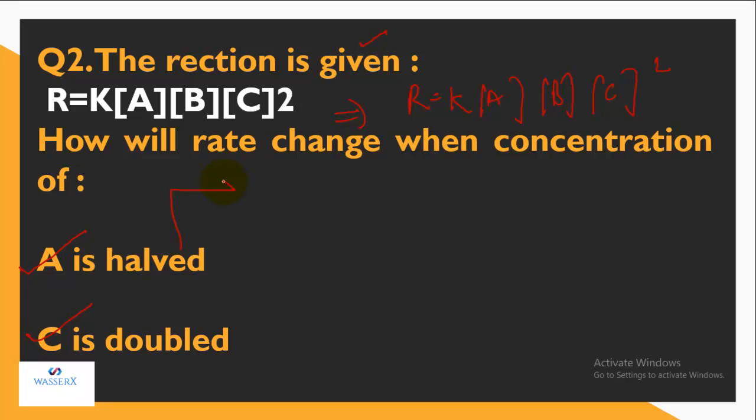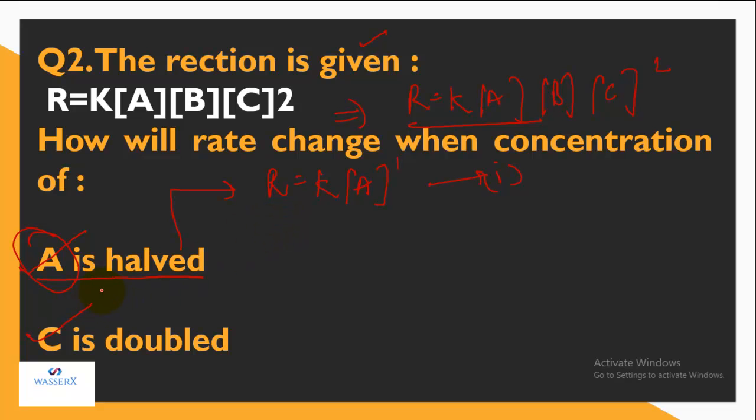Let's solve for this. Whenever it is asked A is halved, from this expression you have to consider only the concentration of the given substance, that is A. So R is equal to K and the concentration of A raised to power 1. This is the initial expression, so let's make it the first equation.